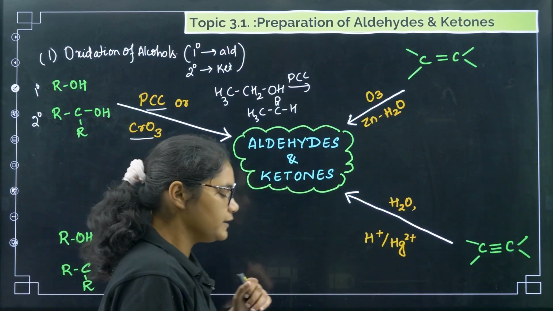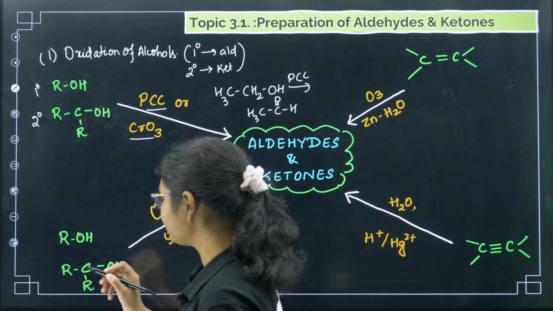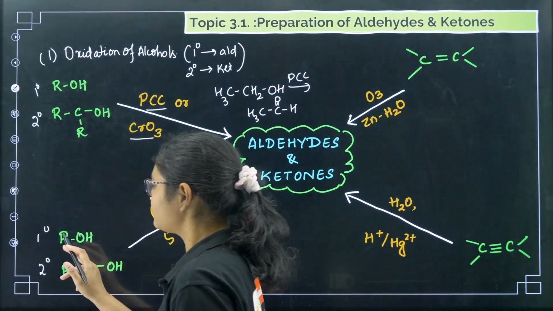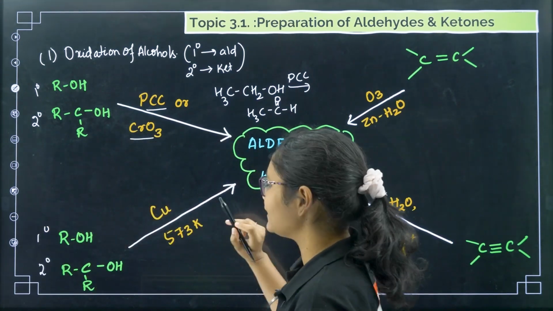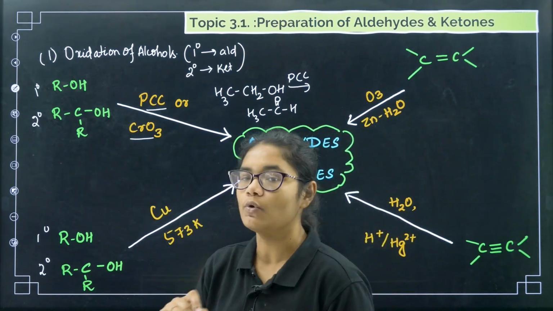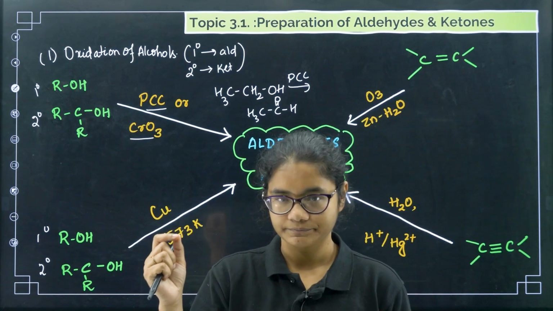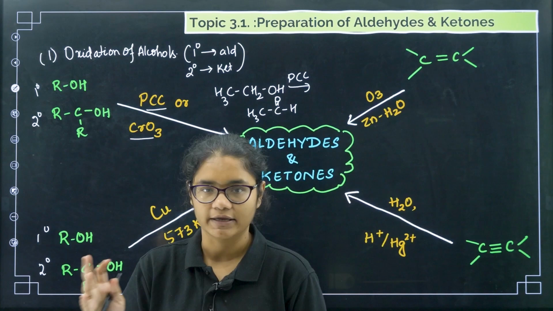Next, coming to dehydration of alcohols. Under dehydration of alcohols, again we have primary alcohols and secondary alcohols. Primary alcohols with copper at 573 Kelvin will give you aldehydes. Secondary alcohols with copper at 573 Kelvin will give you ketones. So primary alcohols will give you aldehydes, and secondary alcohols will give you ketones, right?